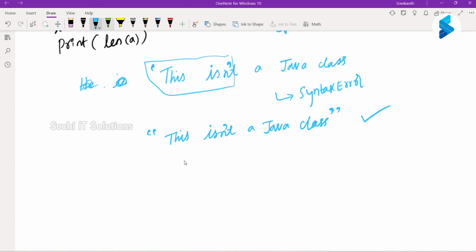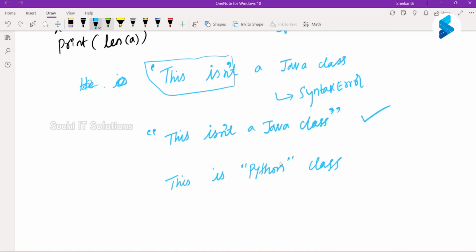Right, can we try this? In the same way, if I want to use a double quote in between, right? I want to stress the word Python, so I'm using a double quote.